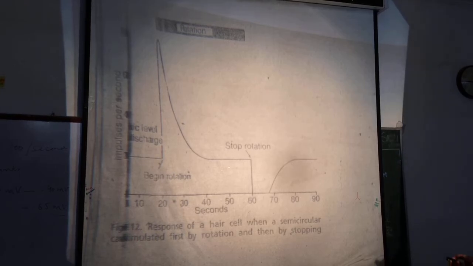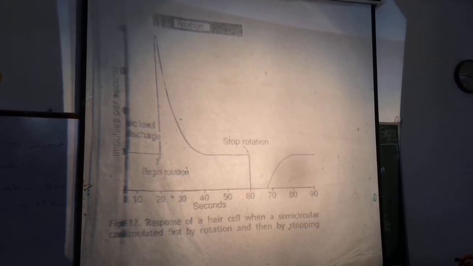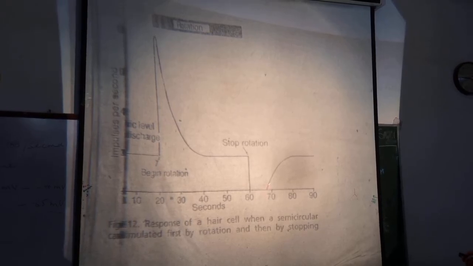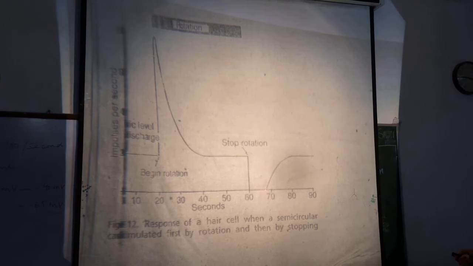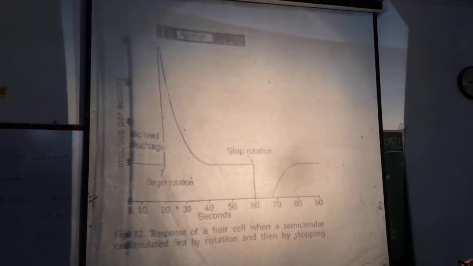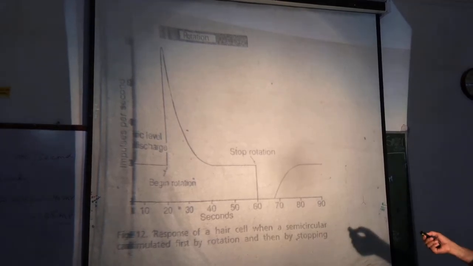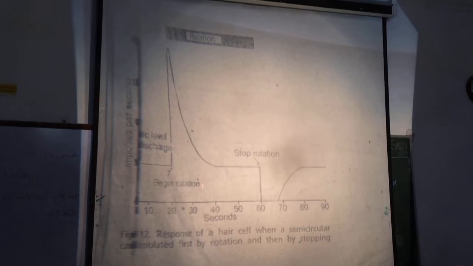So discharge will decrease from the resting value of 100 to 0, and then after a few seconds it will increase back to the resting value. So this is the pattern of discharge of impulses from the hair cells.